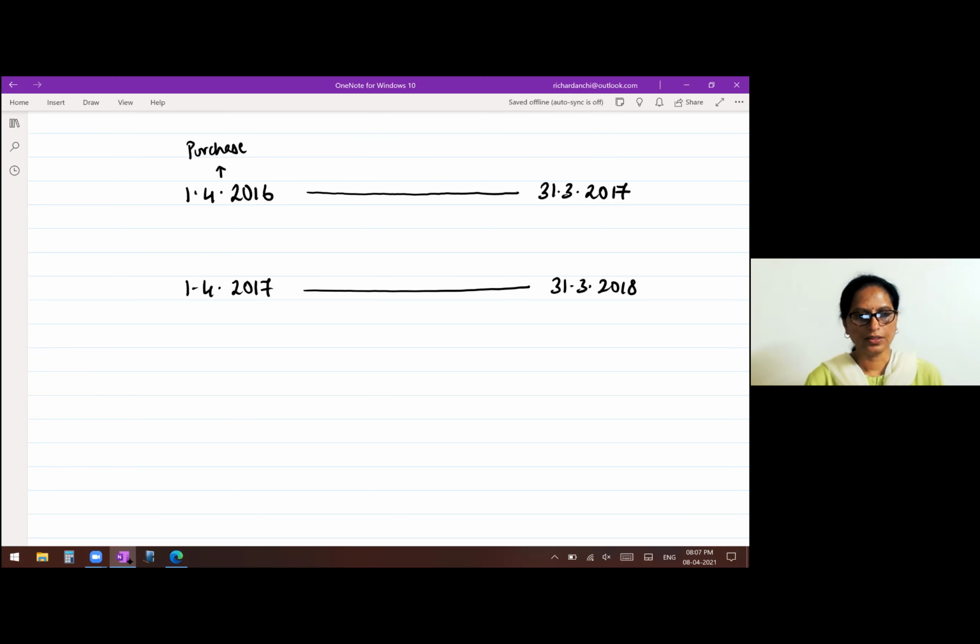Now, the second sentence of the problem said on 1st July another machine is purchased. So somewhere in between, here, 1st July, the second machine is purchased. Third financial year, 1st April 2018 to 31st March 2019. And on 31st March 2019, the second machine is sold.